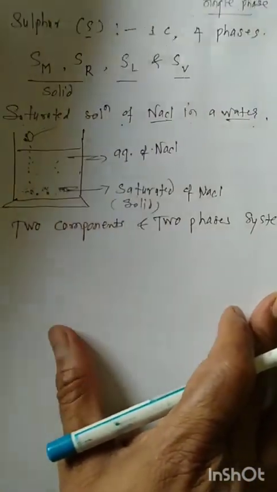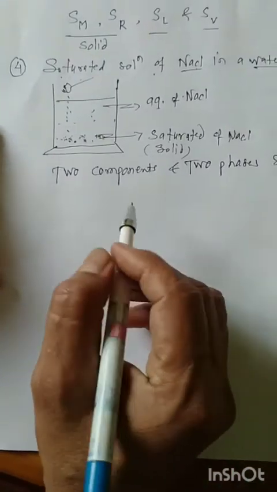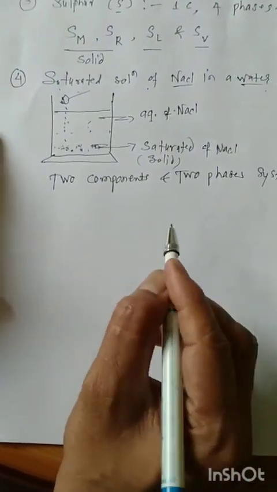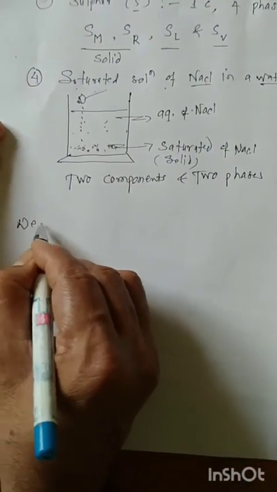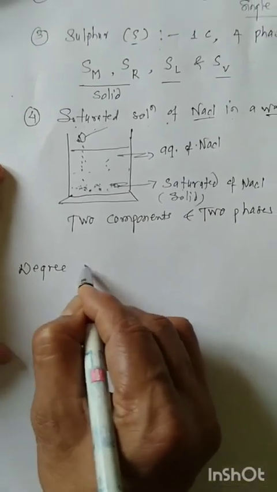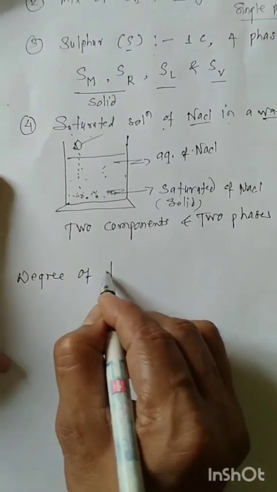Now take the last term, degree of freedom.